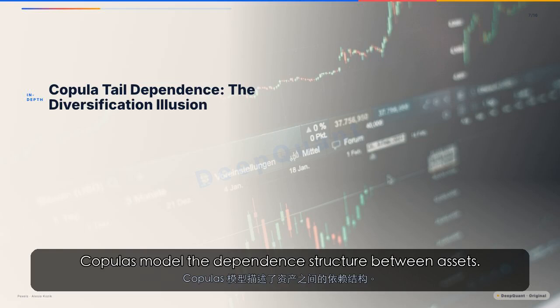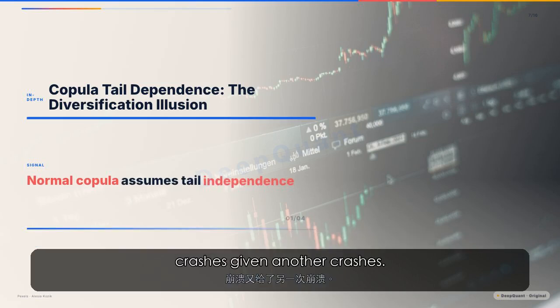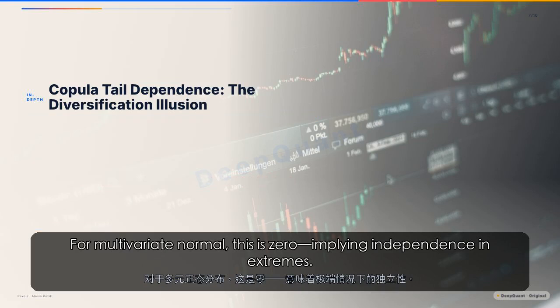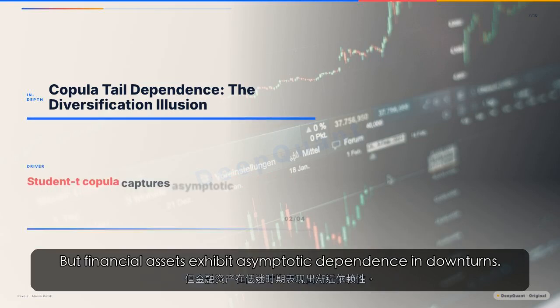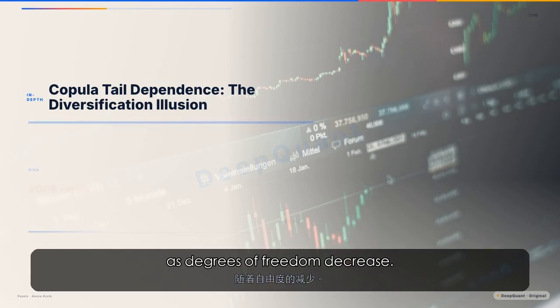Copulas model the dependence structure between assets. The lower tail dependence coefficient measures the probability that one asset crashes given another crashes. For multivariate normal, this is 0, implying independence in extremes. But financial assets exhibit asymptotic dependence in downturns. Student-t copulas capture this with a positive tail coefficient that increases as degrees of freedom decrease.